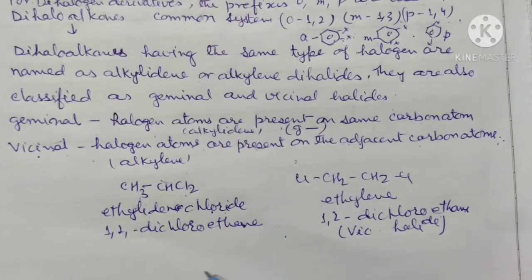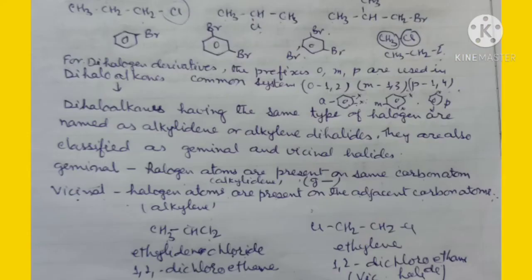But when we write the IUPAC system, then we write the name of these compounds by putting the number on the carbon atom. And when different groups, that means different halogen atoms, are present, then we have to give the number according to the priority of the groups. The position occupied by the group having the highest priority is given number 1. The positions of other groups or substituents are then numbered so as to give the lowest locant number at the first point of difference.